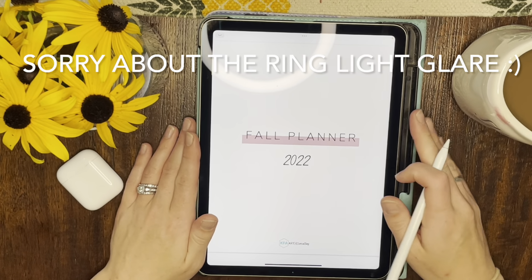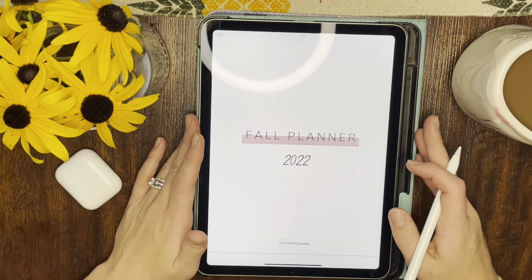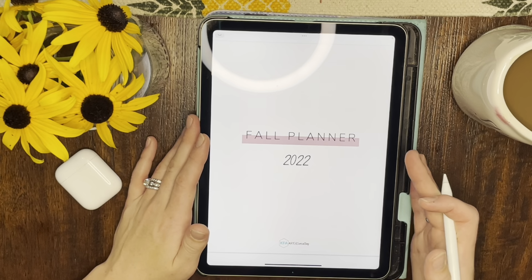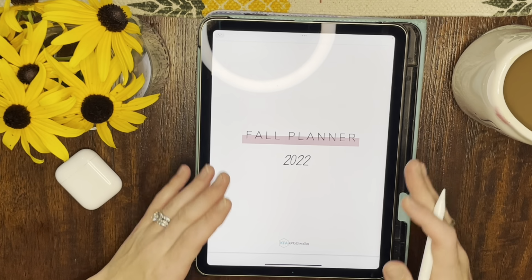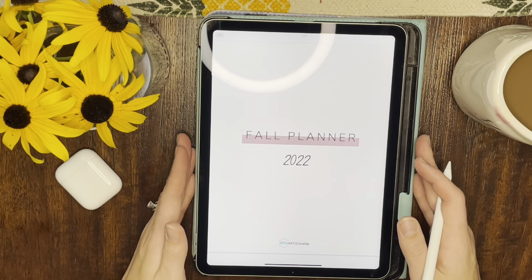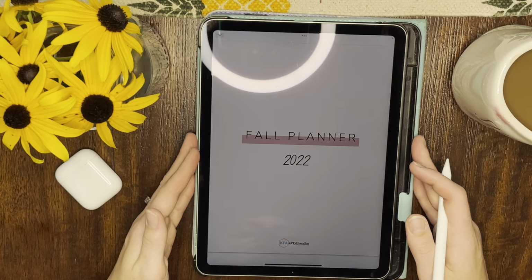All right, so I'm showing the fall planner for 2022. I'm super excited to show it to you. I just feel like, as I said before, we need a renewal, we need a fresh start, and fall is a great time to begin a new planner and really think about what you want to be doing for the rest of the year to make sure that you really enjoy this season of your life.